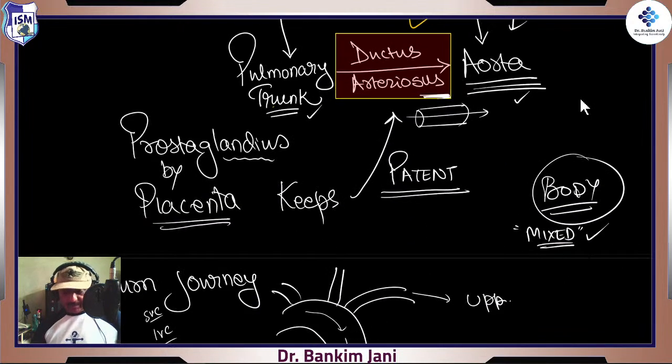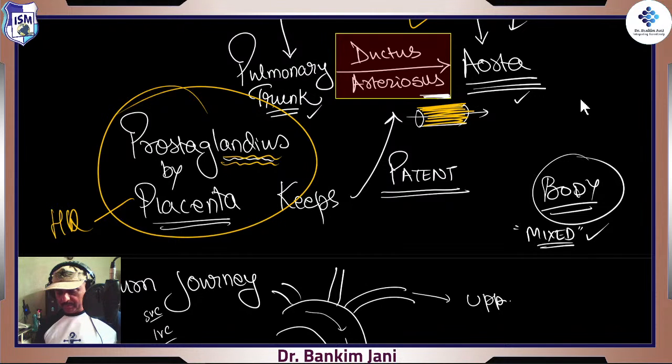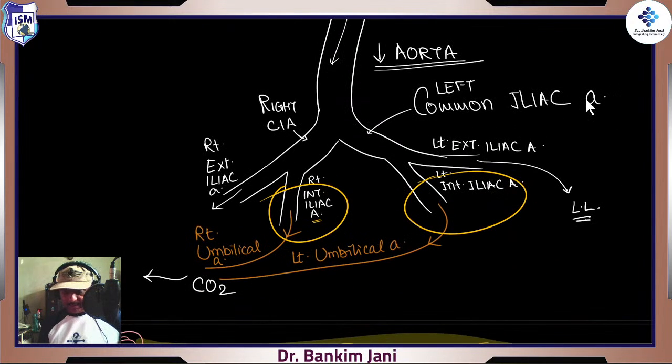An important point to note: these are the prostaglandins. So this is our headquarters, and who sends a messenger, prostaglandin, to the ductus arteriosus: you remain intact and keep on doing your work. Return journey, right? As it goes from the aorta, it divides into the common iliacs, and these internal iliacs, they are the right umbilical and the left umbilical arteries, because these are arteries with respect to the fetal heart.